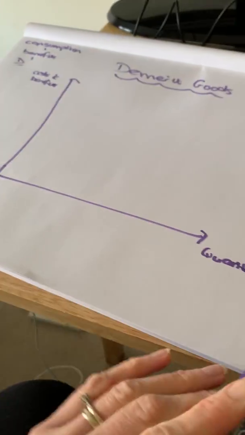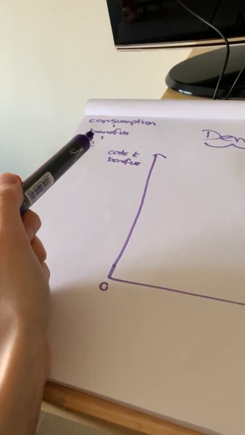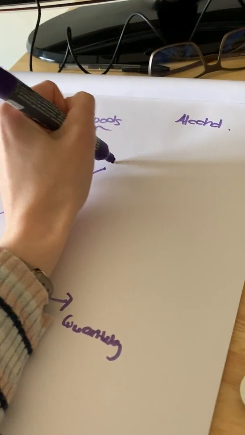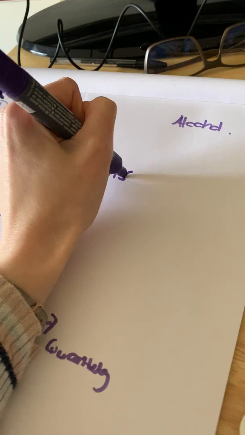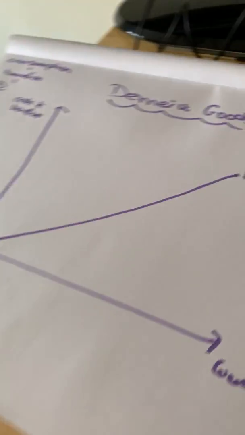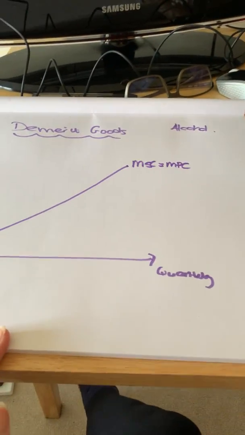When we're talking about quantity, we're going to be talking about the quantity of alcohol. So again, let's go back to our golden rule. It's a consumption activity. So we make the assumption that our marginal social costs and our marginal private costs are the same. So we're looking at consumption as opposed to production.